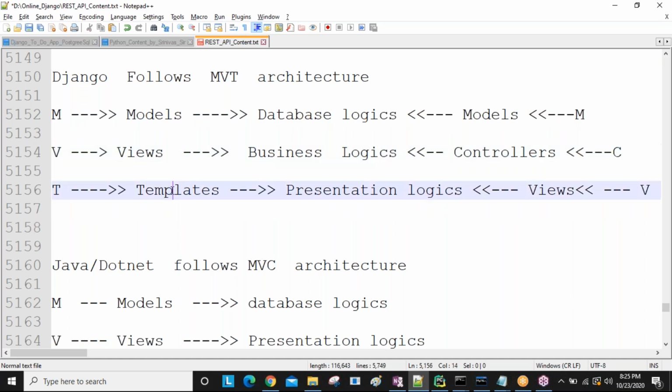T stands for templates. In these templates, we write all the HTML code. HTML is nothing but presentation logic. Business logic, in the sense, means using the presentation you enter some inputs, and how that input is taken is done using the business code.